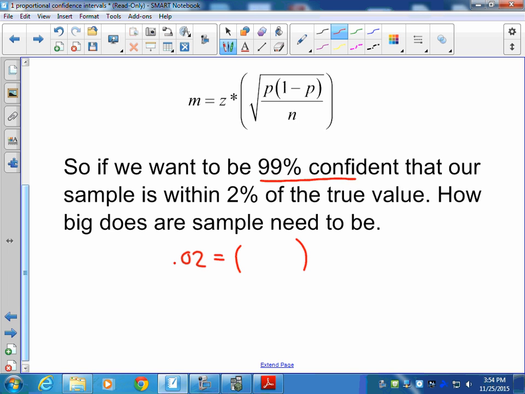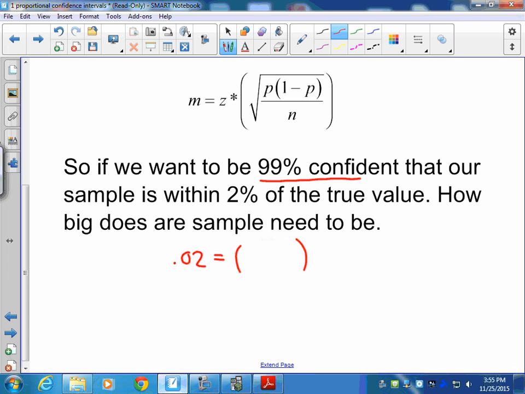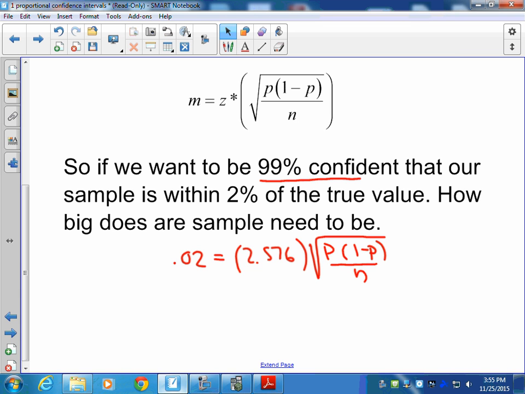So if we want to be 99% confident, we go to our t-table. The t-table gives us the confidence levels at the bottom. 99% means that we're 2.576 standard deviations in either direction, which will give us that 99% confidence. And then we have the rest of our formula, the standard deviation of our sample, and we're solving for the n value.